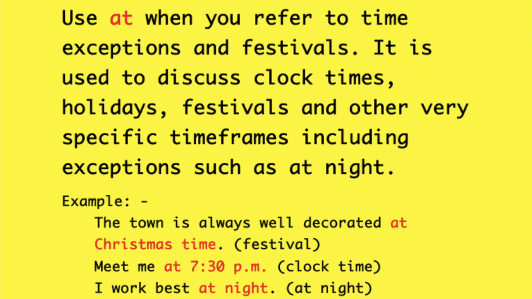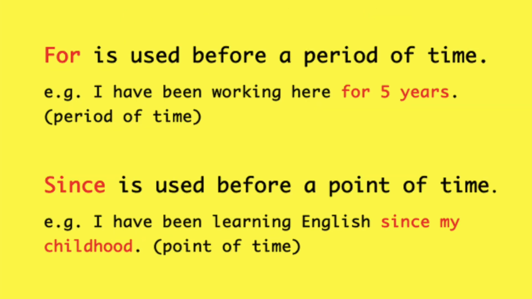Then use at when you refer to time, exceptions, and festivals. It is used to discuss clock times, holidays, and festivals, and other very specific time frames, including exceptions such as at night. The town is always well decorated at Christmas time. Meet me at 7:30 p.m. I work best at night.